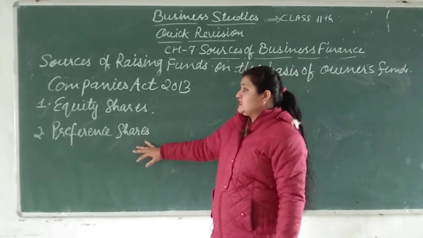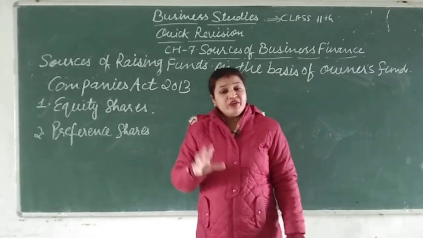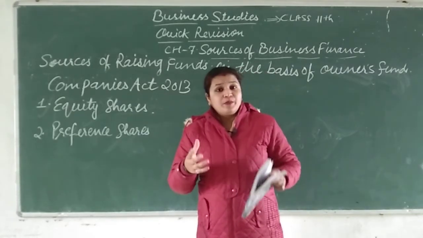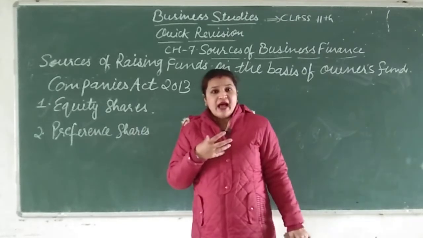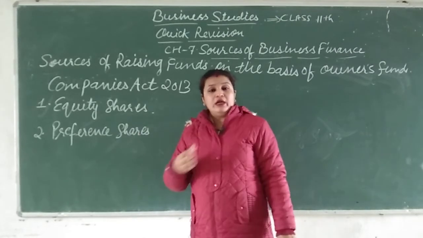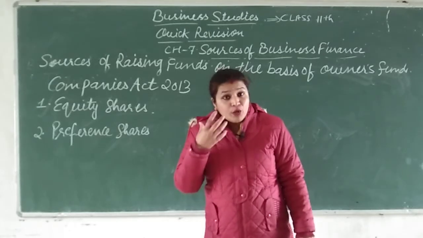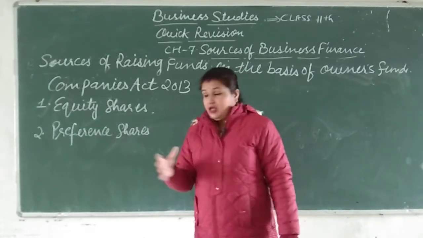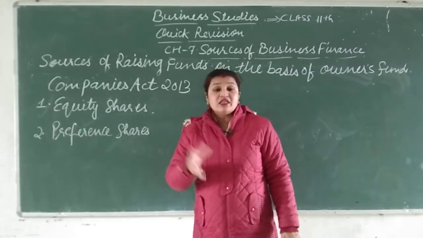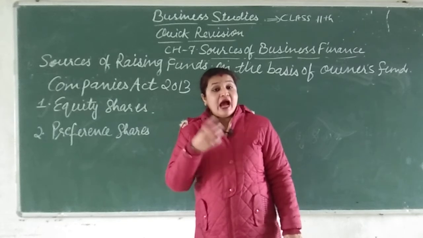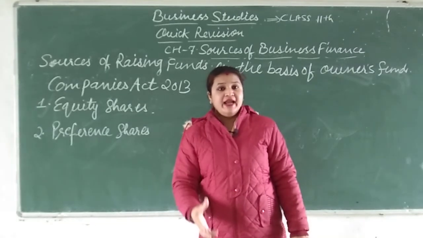Now the second is preference shares. Suppose I am a preference shareholder, holding preference shares. Then I will get more preference, meaning more importance. I have so many rights.